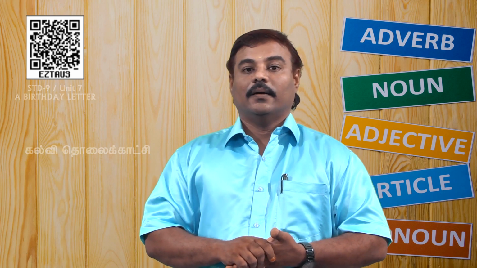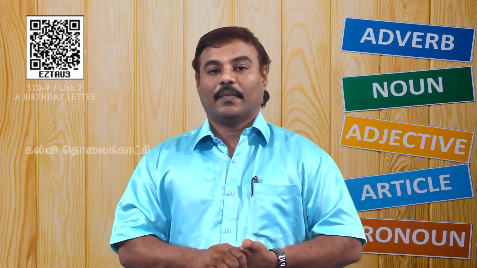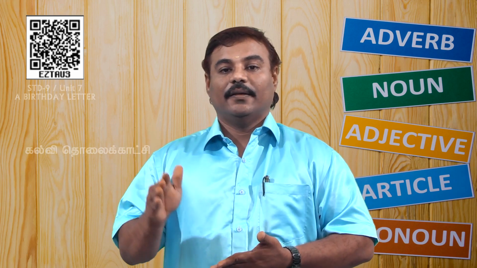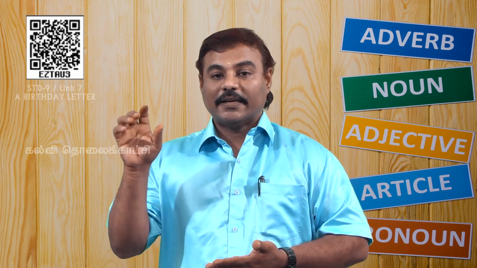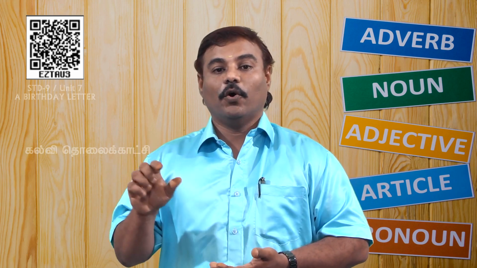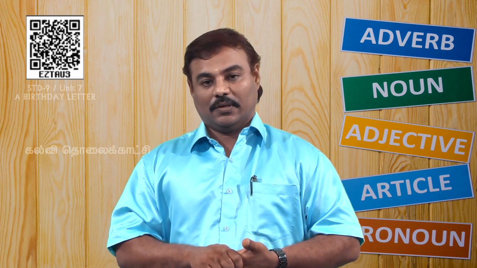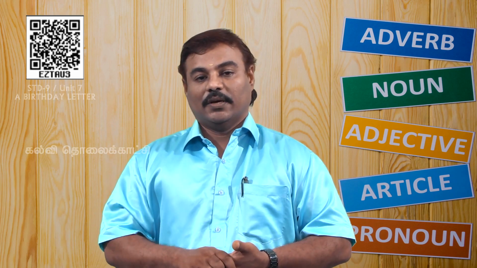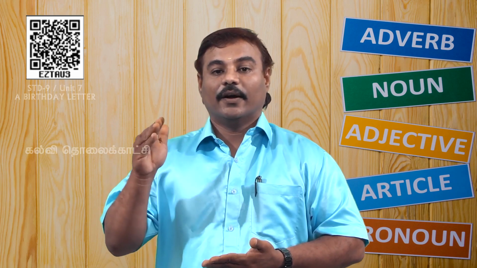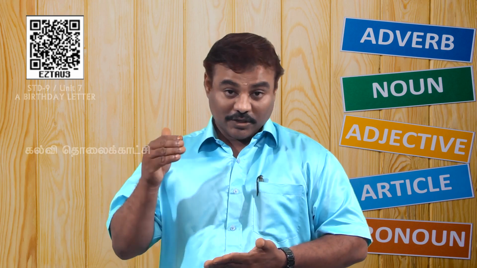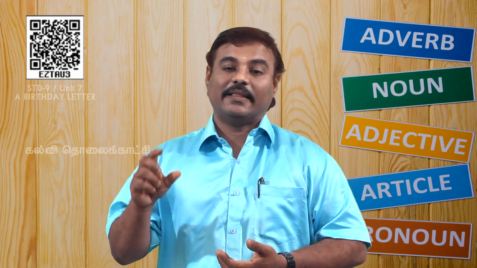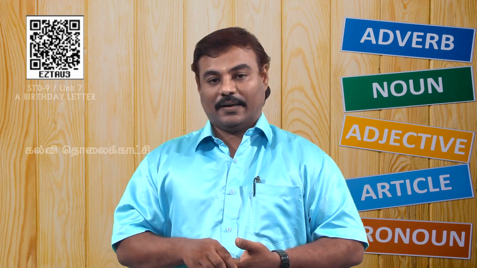The teacher said, the crow is black. What is the reported speech there? The crow is black. That is the universal truth. How will you transform this sentence into indirect speech? The teacher said that the crow is black. You cannot change is to was, because it is a universal statement. The teacher said that the crow is black.